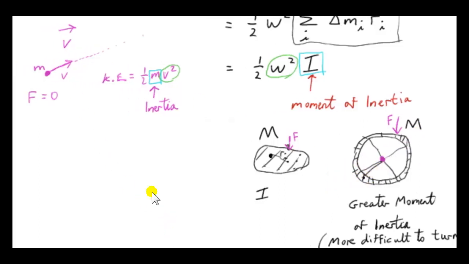Just like in the case of a particle, the greater this mass is, the more difficult it is to get it to move. So it's the same idea here. That's why the word inertia is used. But in this case we're talking about rotational inertia: how resistant a body is to rotational motion. Whereas over here we're dealing with the inertia of a particle: how resistant the particle is to straight line motion. We're not dealing with rotation here, because this is a particle. It's got no dimension essentially, so we can forget about its rotational motion. It's a point particle.